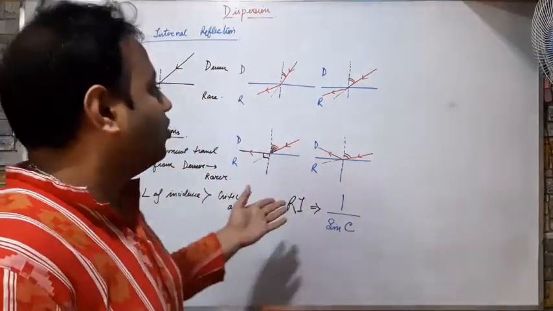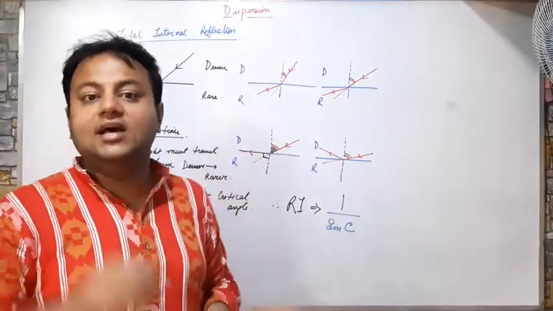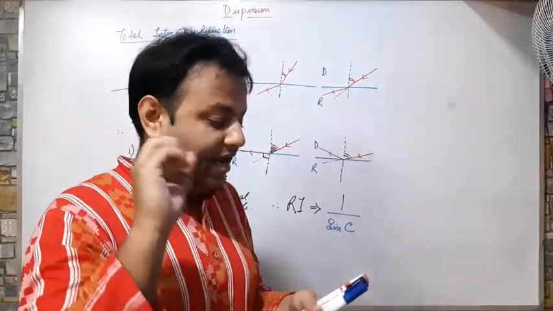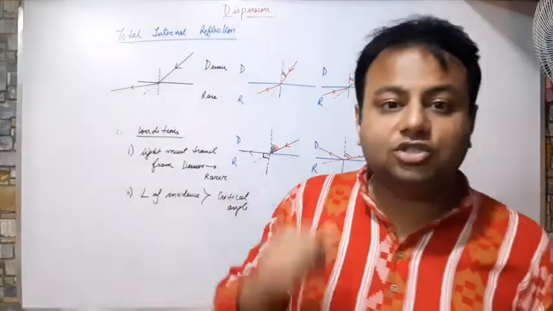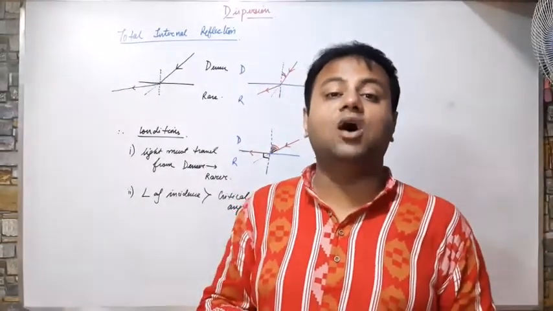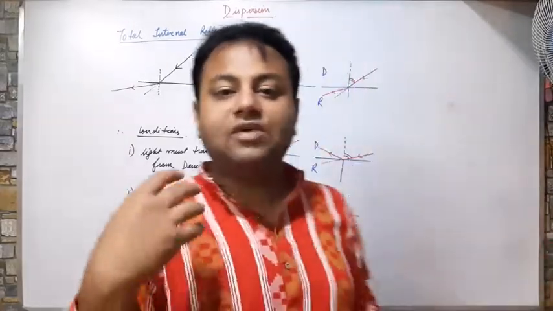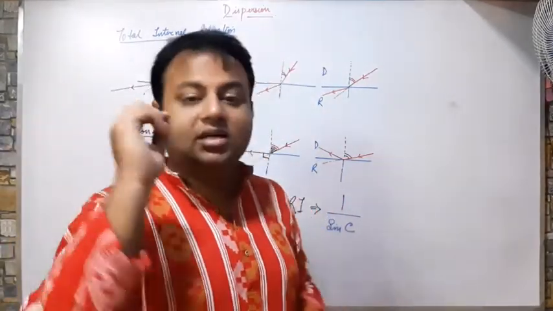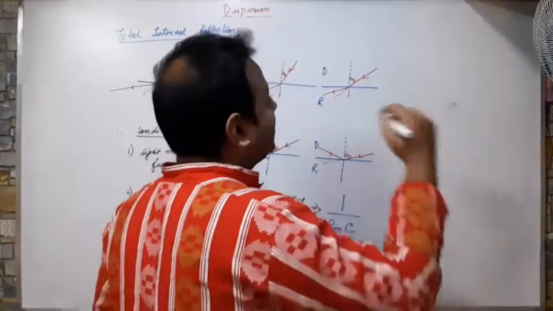Now, do I have any use of this critical angle? Yes. Do I have any use of this total internal reflection? Yes. It is used in basically three places. One, in mirage. Second, in looming of water. And third, in formation of rainbow. Correct. So, the formation of rainbow will be discussed in the later part of the class. But this mirage and looming of water shall be discussed right away. Now, what is mirage?